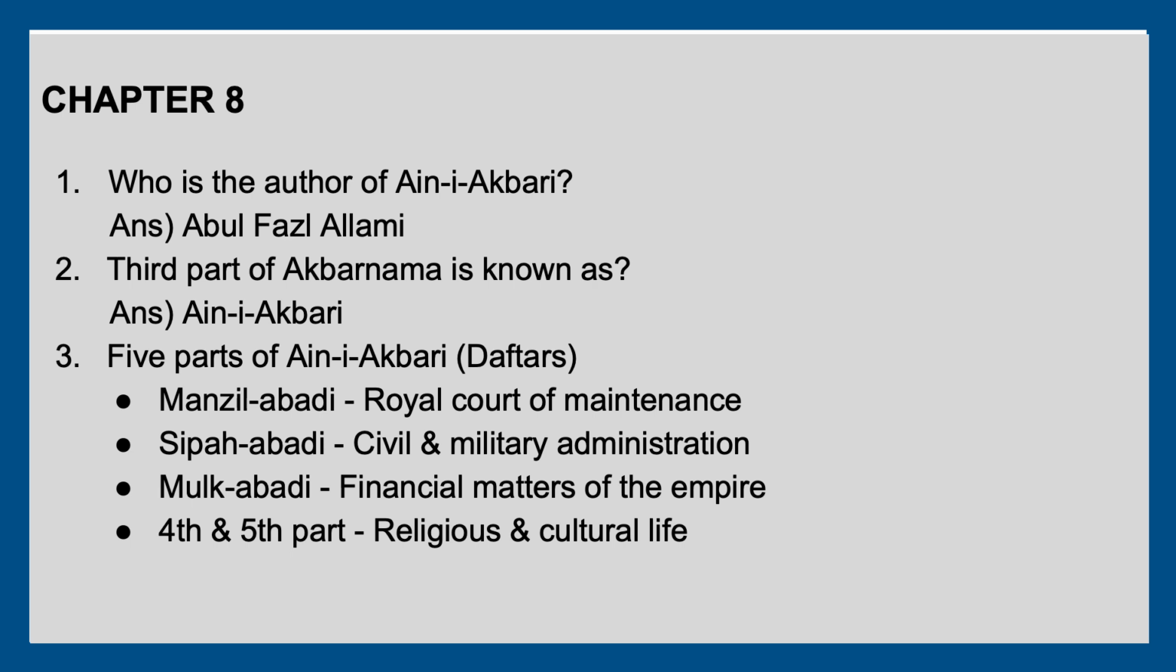First part is the Manzil Abadi, which deals with the Royal Court of Maintenance. Then Sipah Abadi, which deals with the civil and military administration. Third one is Mulk Abadi, which deals with the financial matters of the empire. Fourth and fifth parts cover the religious and cultural life.